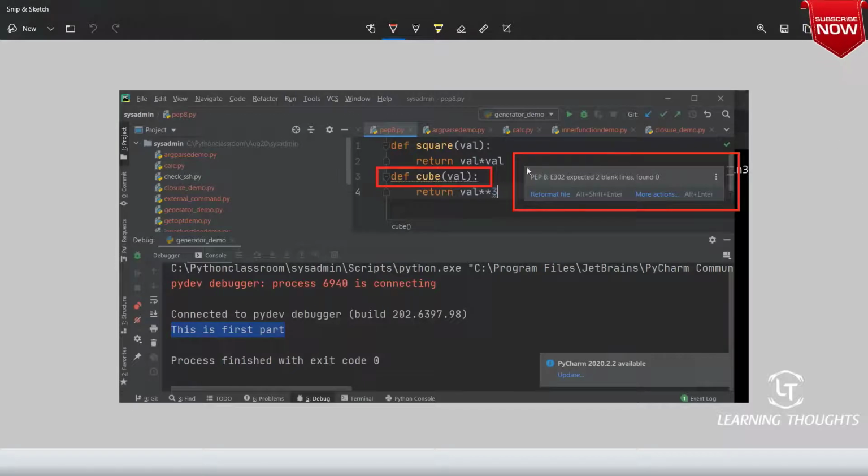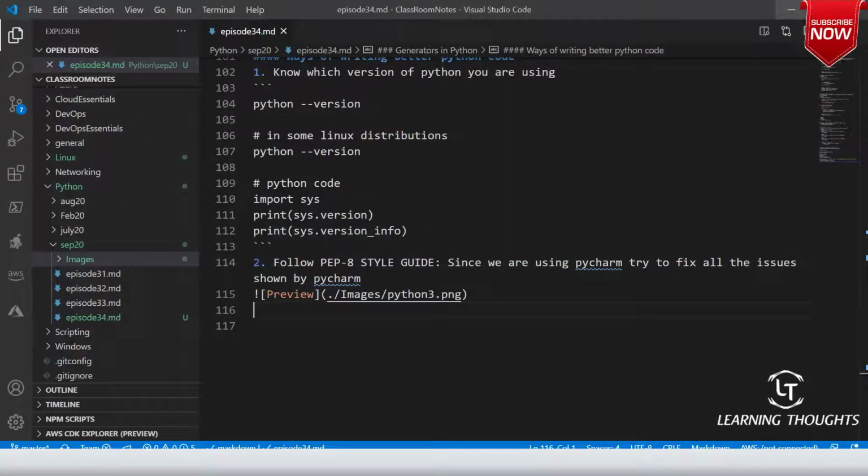So this is called linting. When any editor tries to give you some help to follow some style guide, that is something which we call linting. Am I clear on this, sir? Okay. Try to follow the PEP guide for sure. Okay. Right.